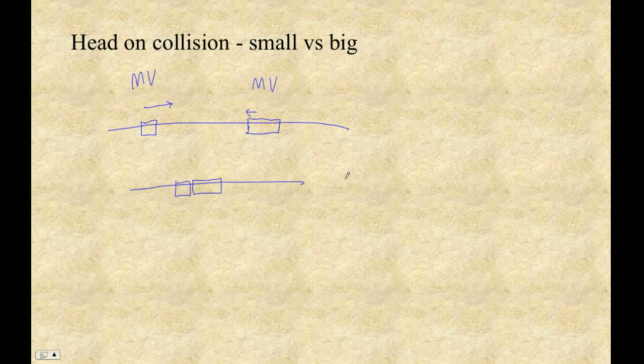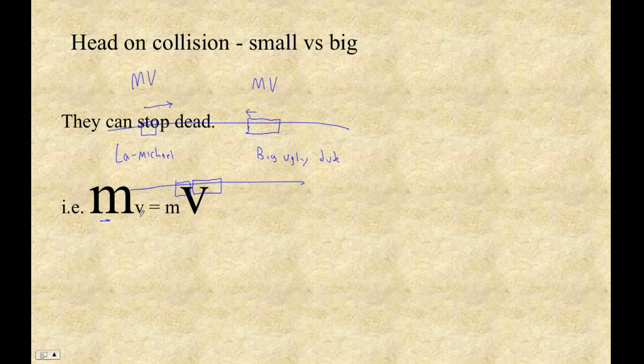Think of the little guy like Michael James, and the big guy like a big, ugly lineman from, say, Ohio State. Michael James won't run into him because he's just going to go by him. But if he did run into him, they would stop dead. Big, ugly guy, right? So the fast football player hits the slow big guy, they could stop. They don't die, really. Big mass, little velocity; little mass, big velocity. It's possible, right? Michael's quick.